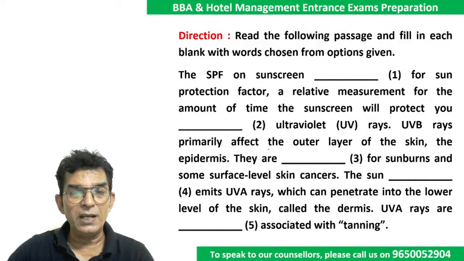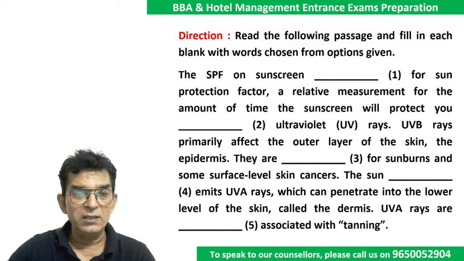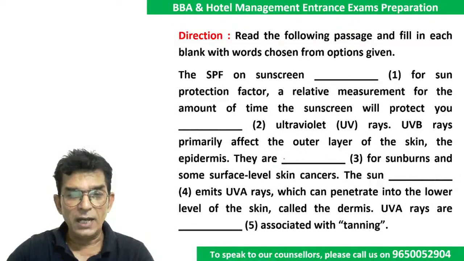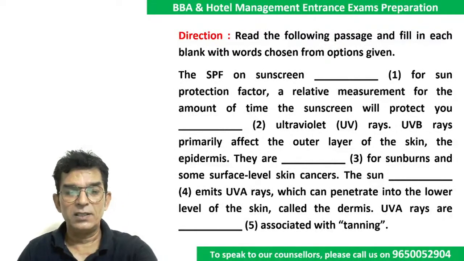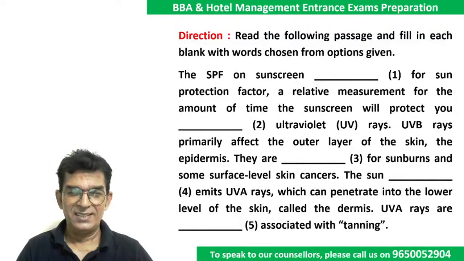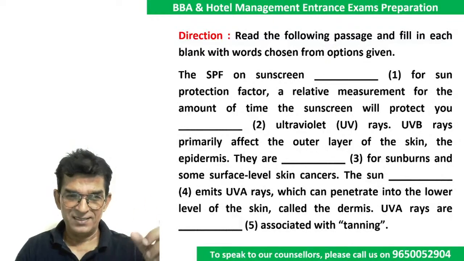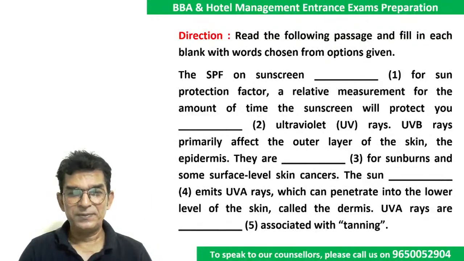UVB rays primarily affect the outer layer of the skin, the epidermis. Well, they are dash for sunburns and some surface level skin cancers. What should we write? The third one. They are, what should it be?